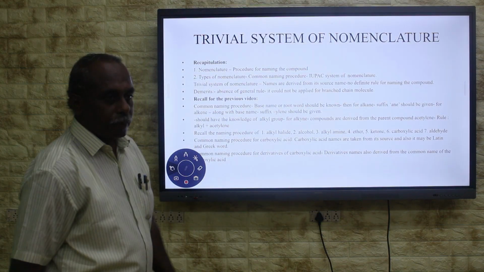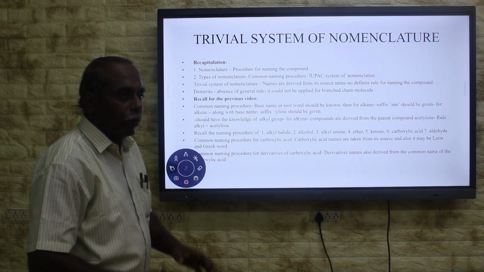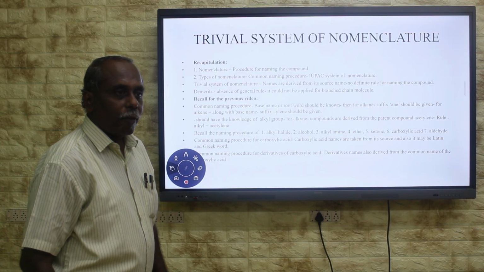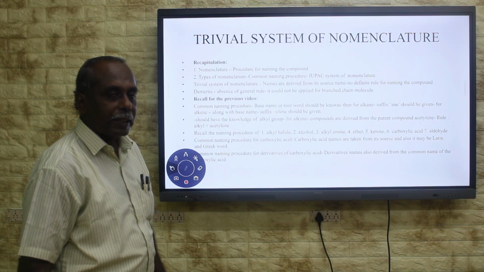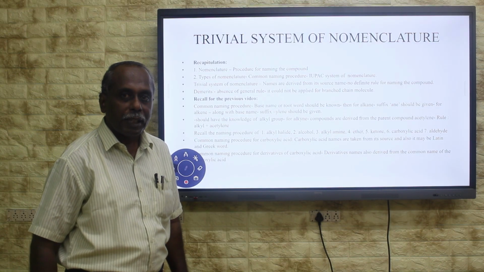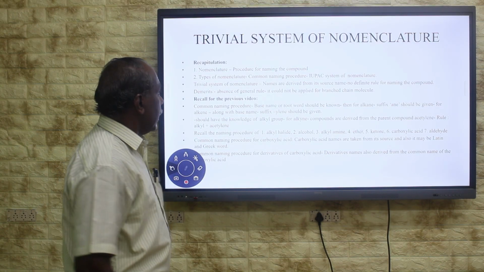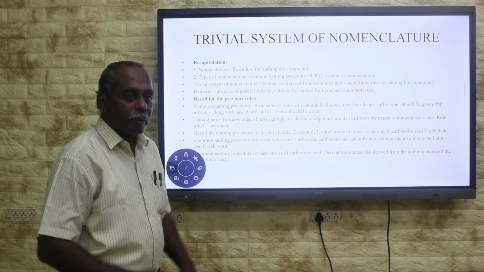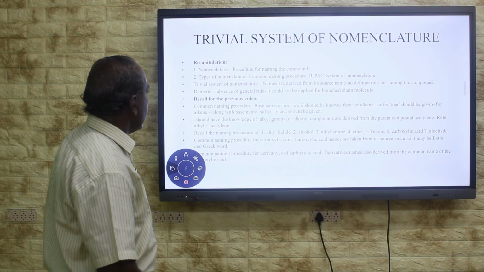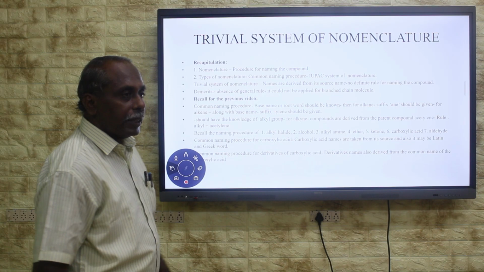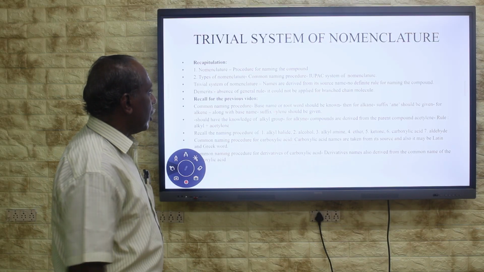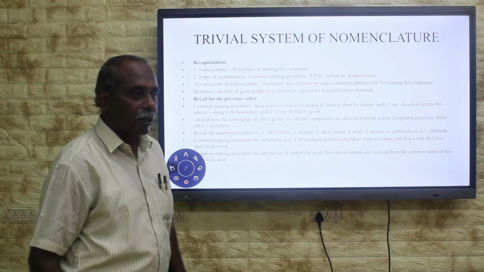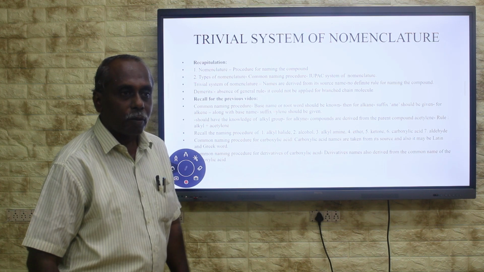Then recapitulation. First, you should know what nomenclature is: it is a naming procedure. We have followed two systems of nomenclature: one is the trivial system of nomenclature, and the other is the IUPAC system. In the trivial system, we give the name based on its source. Then the demerits: there is an absence of a general rule, and it could not be applied to branch chain molecules, when there are more double or triple bonds in the compound, or when there are more functional groups present in the compound.